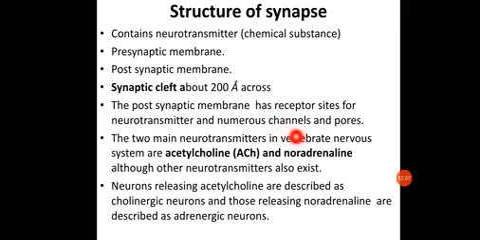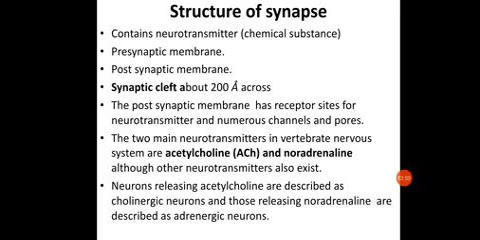The two main neurotransmitters in vertebrates are acetylcholine, that is ACh, and noradrenaline. Apart from this, there are a lot of other neurotransmitters also present, like dopamine, but the main ones are acetylcholine and noradrenaline. This neurotransmitter will be released in the synaptic cleft, which will have the receptors on the next postsynaptic membrane. Neurons releasing acetylcholine are described as cholinergic neurons, and those releasing noradrenaline are described as adrenergic neurons. This is what they are commonly called.